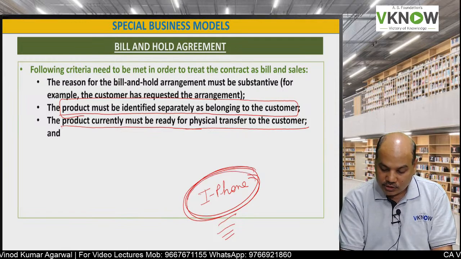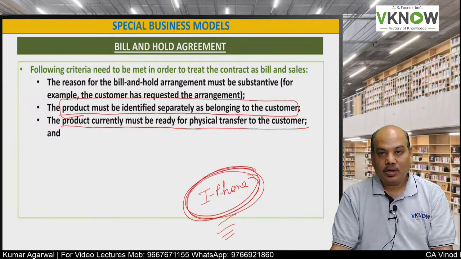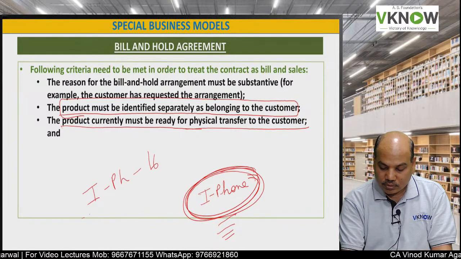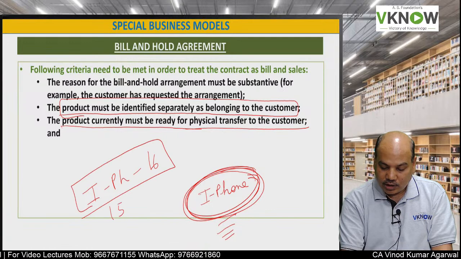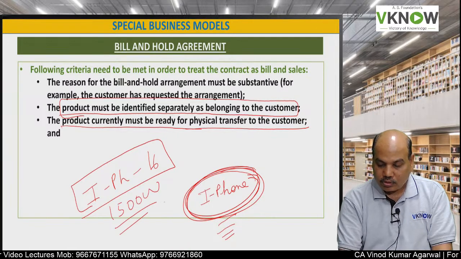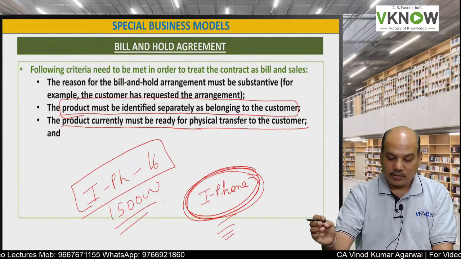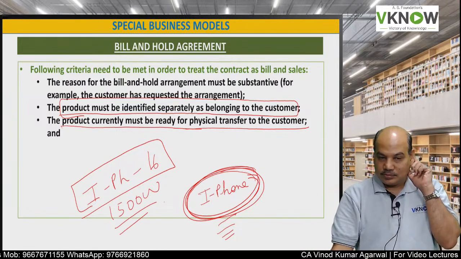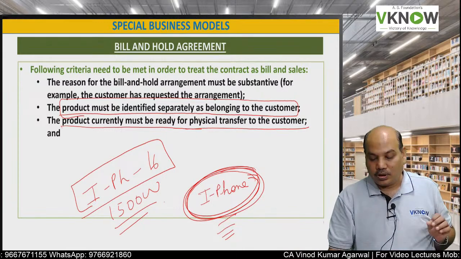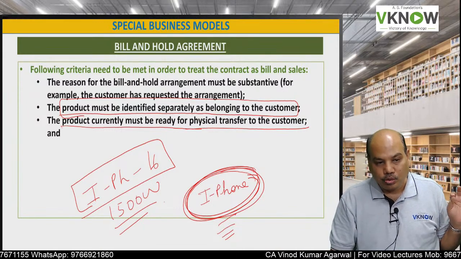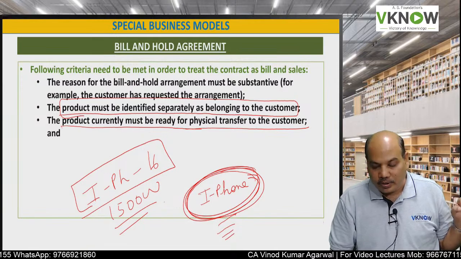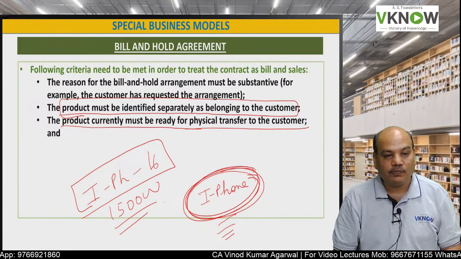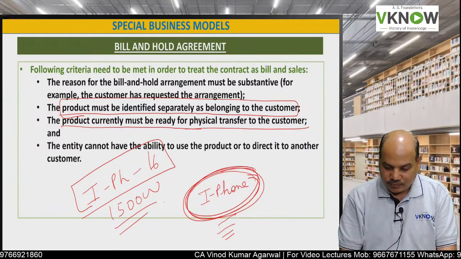If the customer wants, he can take the physical delivery. Customer says, I want iPhone 16. Take this advance 1,50,000. You said that iPhone 16 is not there. So customer says, don't worry, whenever it will come, you deliver it to me. Then in that case, it is not a bill and hold arrangement. Revenue will not be recognized now because the item is not ready for physical delivery.